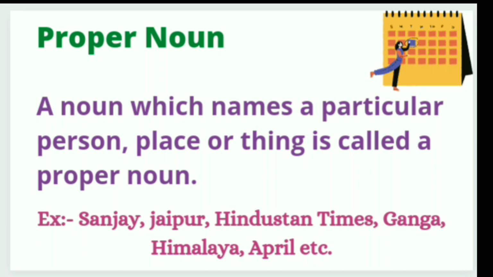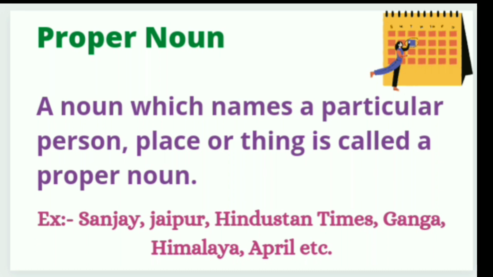Like Sanjay is the name of a man. Jaipur is the name of a city. Hindustan Times, name of a famous newspaper. Ganga, a particular name of a river. Himalaya, a particular name of a mountain range. April, a particular name of the month. Means here we are focusing on a particular person, place, or thing.